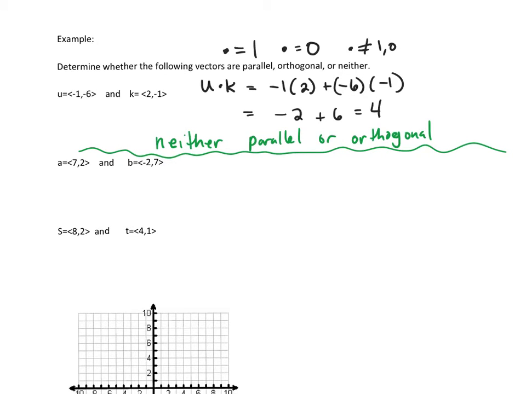So let's look at vectors A and B here. So if I do A dot B, that's going to be 7 times -2 plus 2 times 7. So if I look at that dot product, I get -14 plus 14, which is 0. So a dot product of 0 means they are orthogonal.